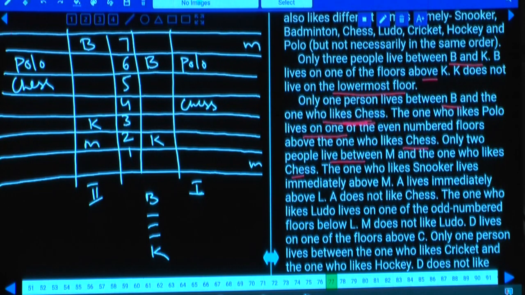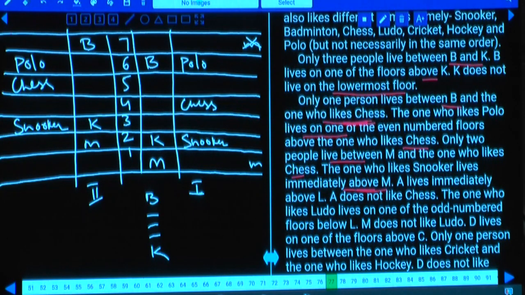Then the one who likes snooker lives immediately above M. Now in case 1, M cannot be on the 7th floor. Hence M must be on the 1st floor, and the person who likes snooker must be on floor number 2. And in case 2, snooker lives immediately above M, so snooker must be on the 3rd floor.